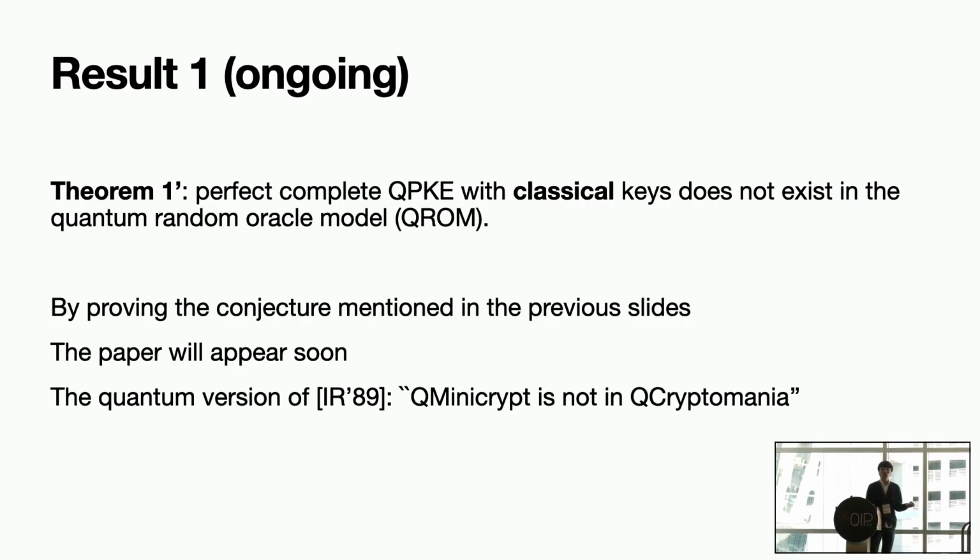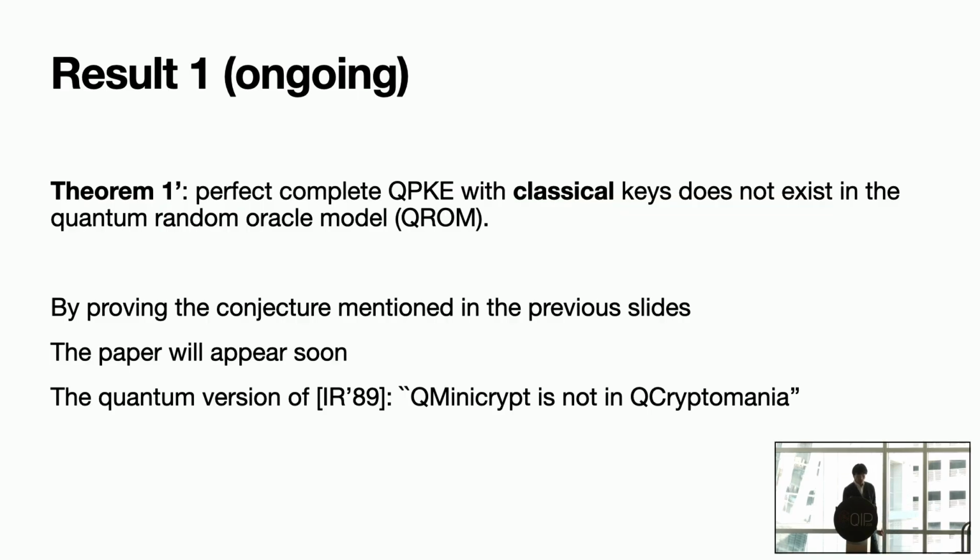So you still need some structure in the primitive, in the assumptions. Okay? And how do we do it? We basically prove the conjecture mentioned in the previous slides, and the paper will appear soon. So this is basically a quantum version of the Impagliazzo-Rudich paper. You can interpret it as quantum Minicrypt is not in quantum Cryptomania.